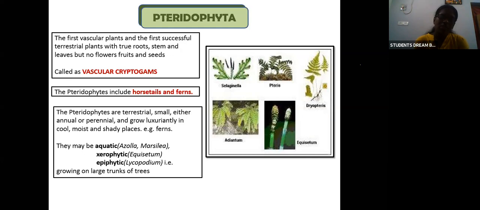Mostly they are aquatic, for example azolla, or they can be xerophytic like equisetum, or epiphytic, growing on large trunks of trees. So it can be either aquatic, xerophytic or epiphytic.